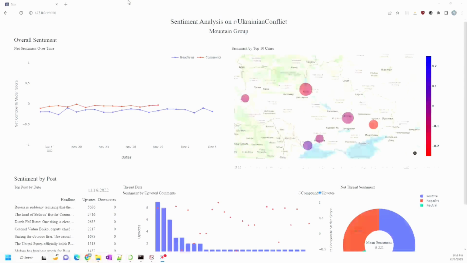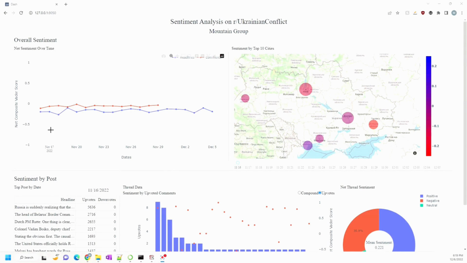So this is Mountain Group's dashboard regarding sentiment analysis on r/Ukrainian conflict. So what we have in our dashboard is we've split it into 3 stories. The first story regarding overall sentiment is the net sentiment over time. Over here, we have our sentiment for both the headlines and the comments of the posts that we see on the Ukrainian conflict. And the axes that we have are regarding the net composite Vader score.